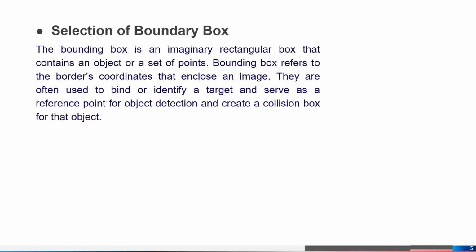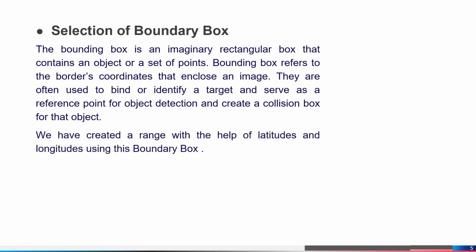In the next slide, we will discuss the selection of boundary box. Now we will talk about the boundary box. So in this step, we will select the boundaries about the location change, that is the change in longitude and latitude, to decide the boundary of cities.